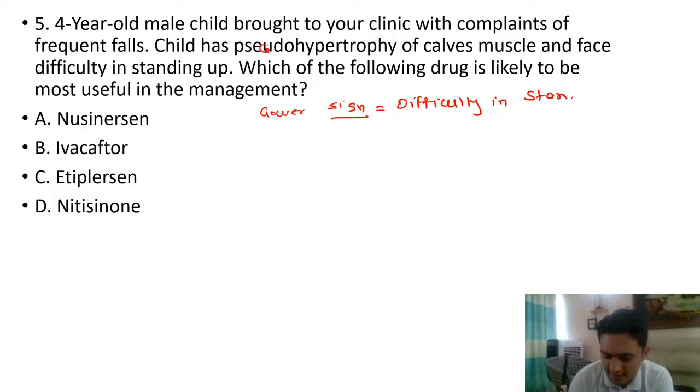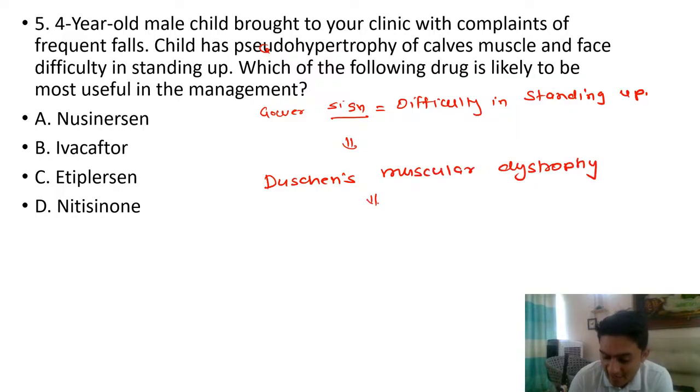That is a Gower sign. And the diagnosis that we are discussing here is Duchenne's muscular dystrophy. This protein is the largest protein, or the largest gene of humans, that is dystrophin. Dystrophin is the largest gene present in the human body, because we have so many muscles. That is why this is the largest gene encoding.